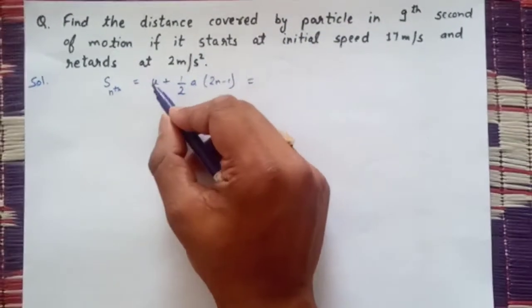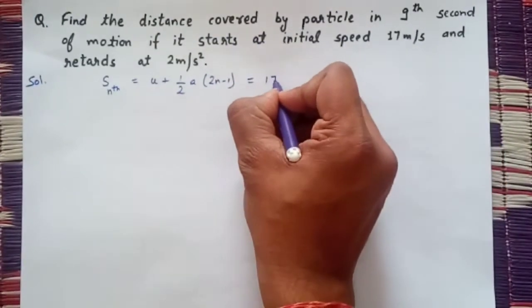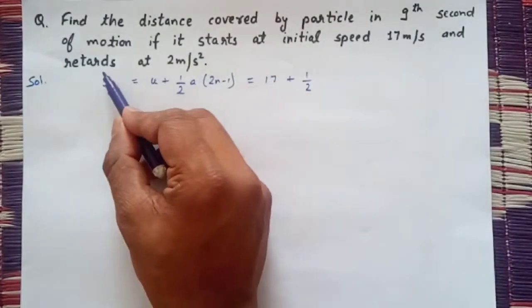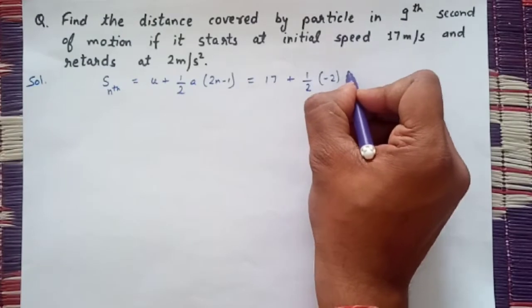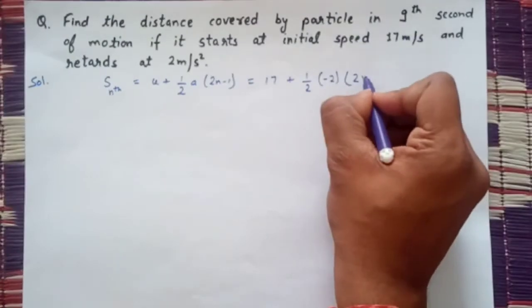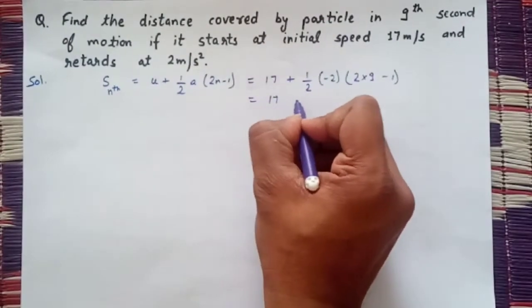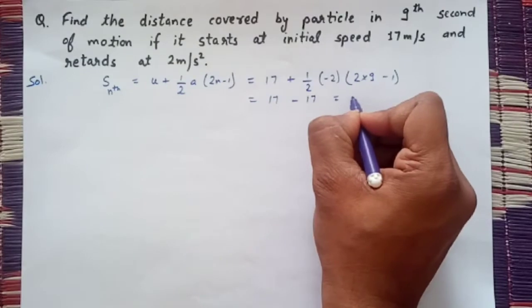So initial speed is 17 plus 1 by 2, and it is retarding at 2 meter per second square, so acceleration will be minus 2. Time is 9 second, multiplied by 9 into 2 minus 1. So it will be 17 minus 17, it is 0.